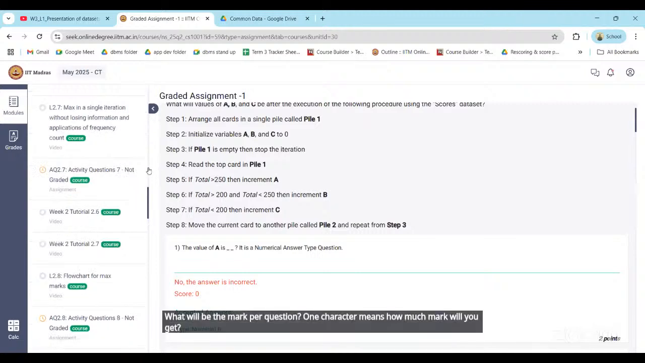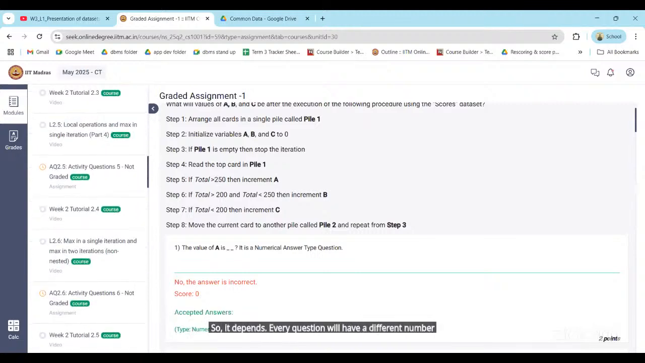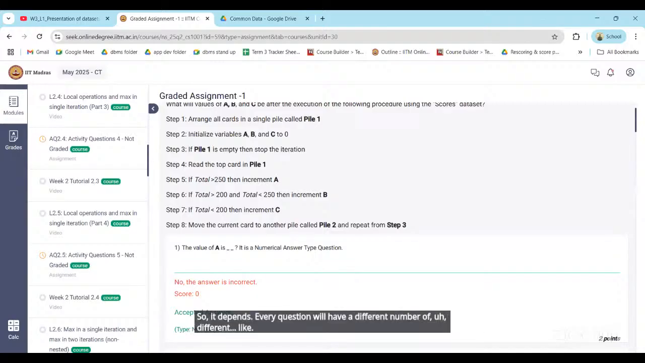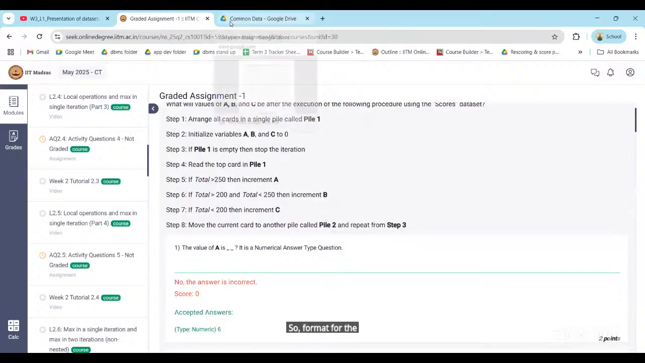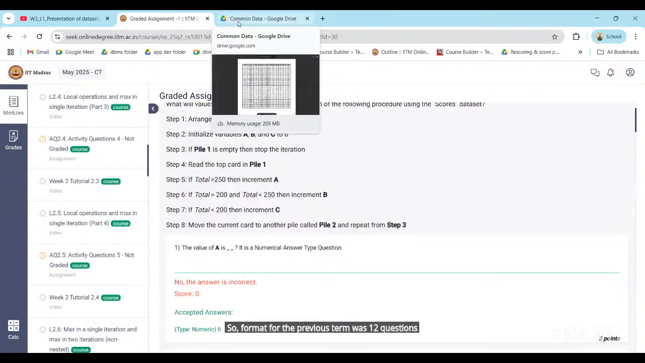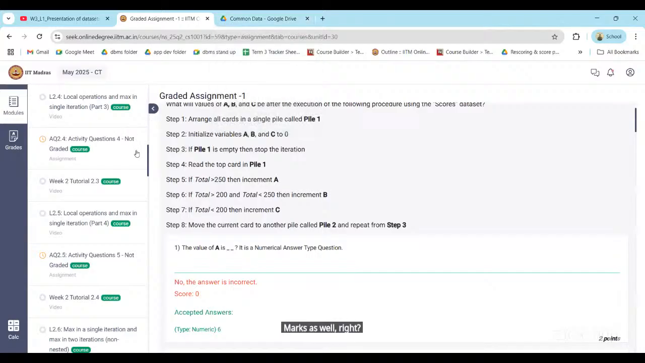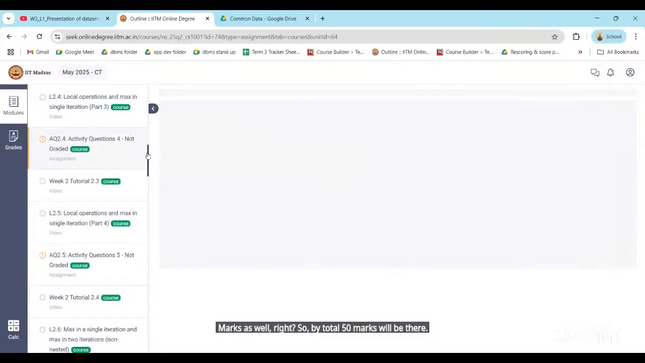It depends. Every question will have a different number of marks. For example, the format for the previous term was 12 questions for 50 marks. There were a few questions of 5 marks, a few of 6 marks, and a few of 4 marks as well, right? But the total will be 50 marks.